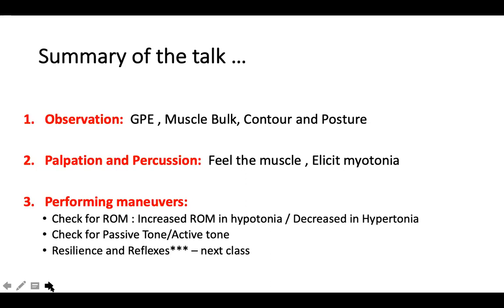How is the posture of the child: frog-like posture, hemiparetic posture, scissoring posture, and so on. And when you feel the muscles, how are the muscles? And when you do a range of motion, how is the range of motion? Is there a catch? Is there a uniform resistance throughout the range of motion? What is the modified Ashworth scale? Is it grade 3, where you feel difficulty in flexing but are still able to flex the joint, or is it difficulty in flexing throughout the range of the joint, like modified Ashworth scale grade 4? How is the active tone and how is the passive tone? And then you can comment about the power and the reflexes.